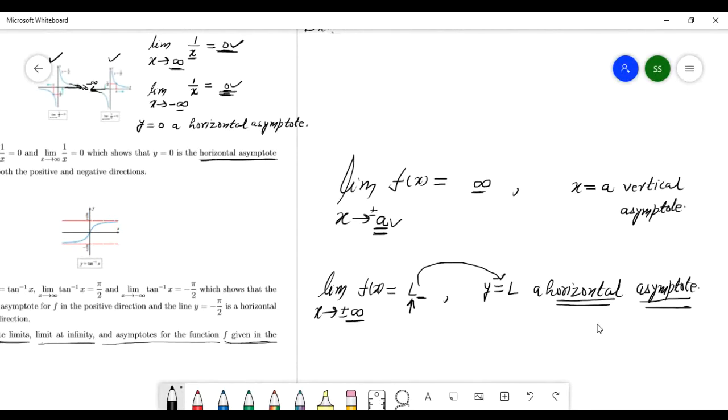And here x goes to a number and this function goes to infinity, plus or minus, no problem, and this number a is called a vertical asymptote. Okay, so you have to remember this.